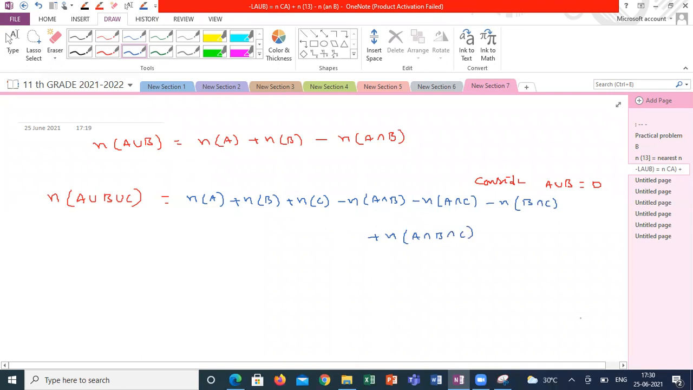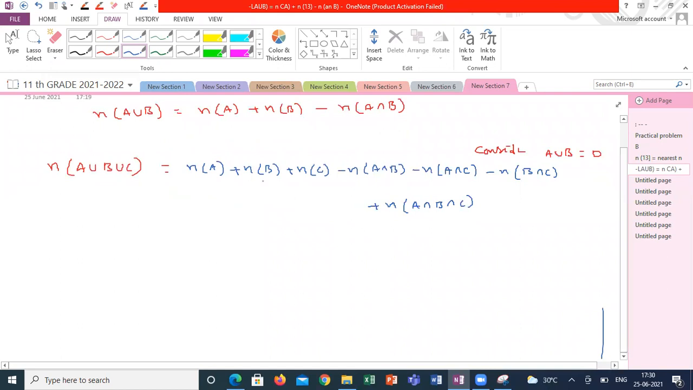Now, I'm going to draw the diagram. Can anyone explain what is the n of A from the diagram, what is the n of B from the diagram? I am giving the number.